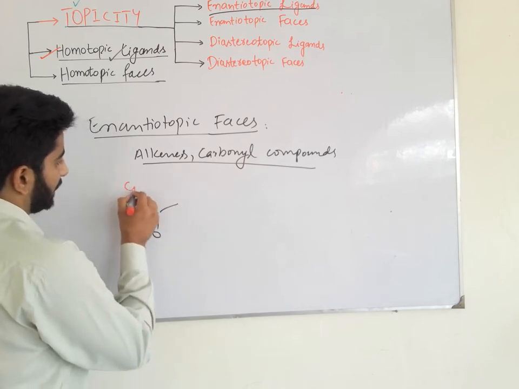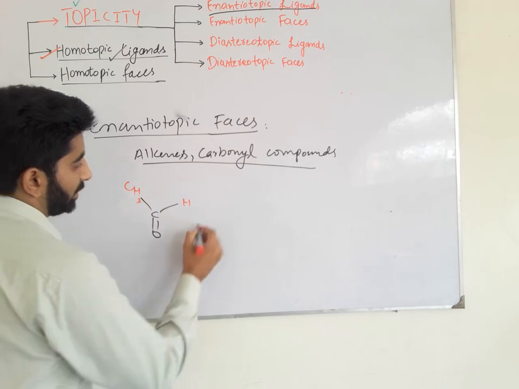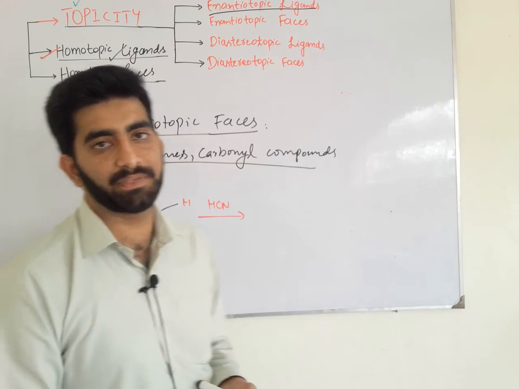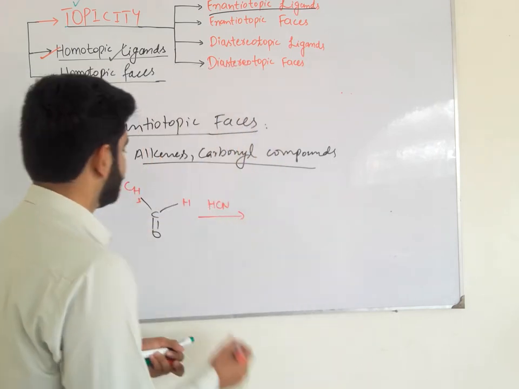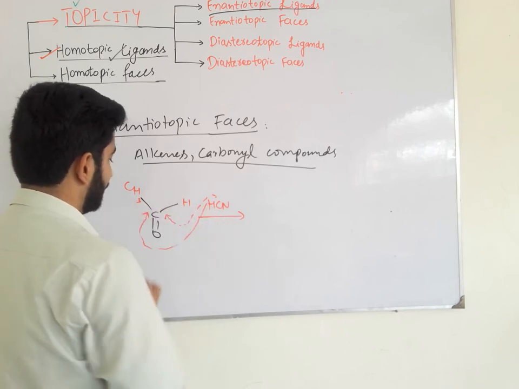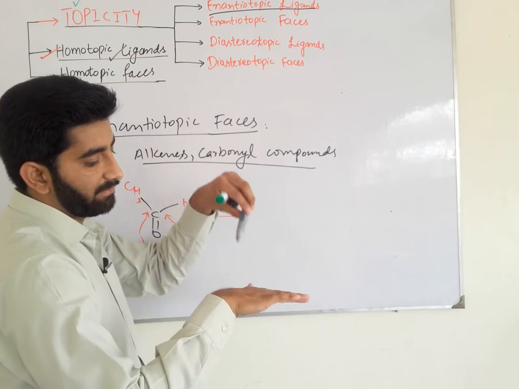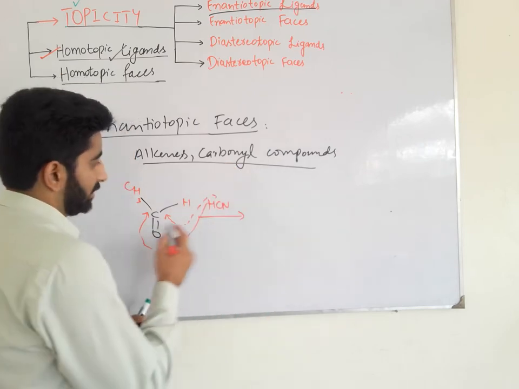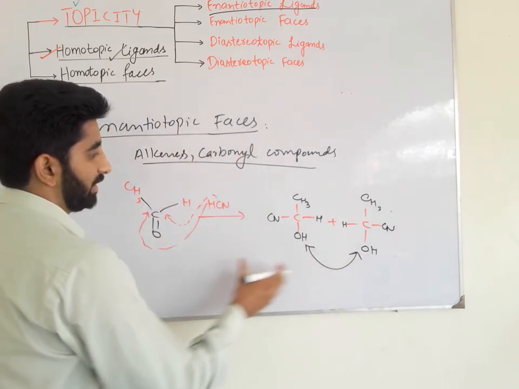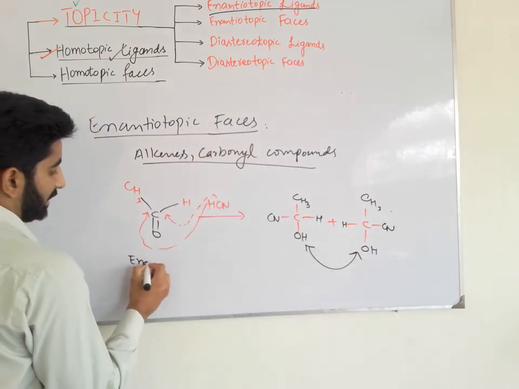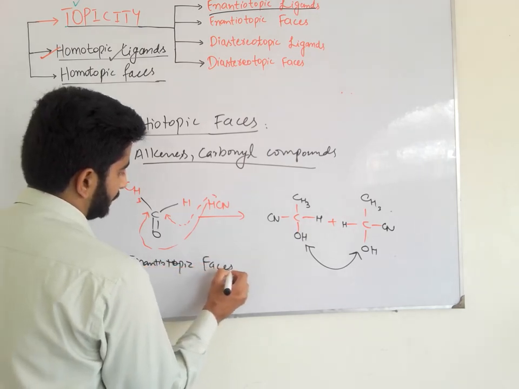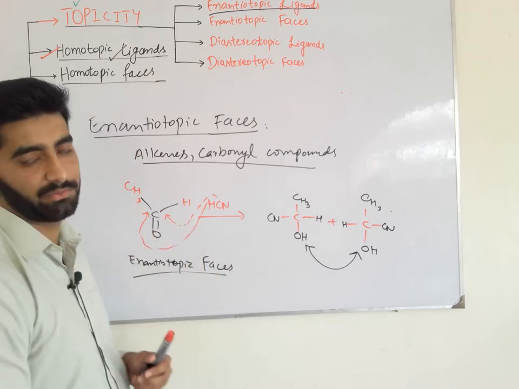For example, we have acetaldehyde, which is a flat molecule, and we apply the substitution addition criteria to determine the topical relationship between the homomorphic ligands. The nucleophile can add from this side, but it can also add from this side, because it is a flat molecule. So they are non-superimposable mirror images of each other. So they are enantiomers. So we can say that there are enantiotopic phases present in this flat molecule.